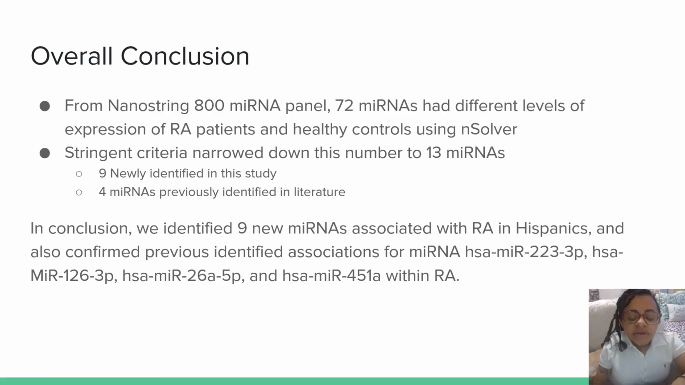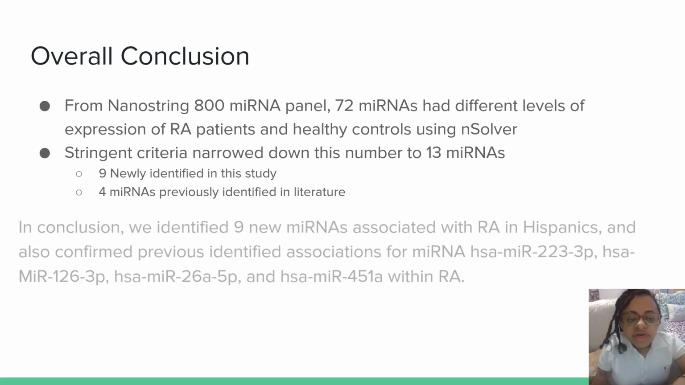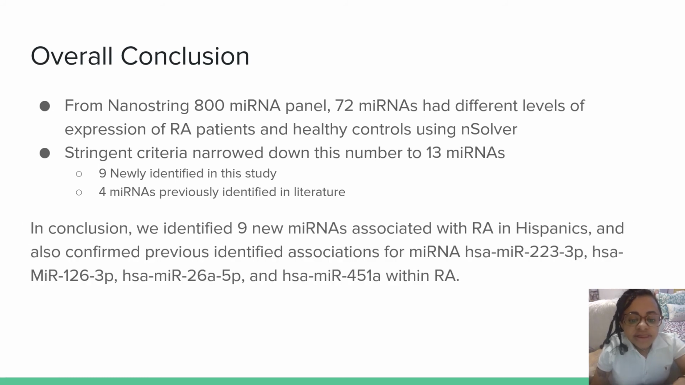Of the 800 microRNAs found within the patients, 72 of them had different levels of expression between the RA patients and the healthy controls. In conclusion, we identified 9 new microRNAs that were associated with RA in Hispanic patients, and also confirmed previously identified associations from microRNA 223-3p, 126-3p, 26a-5p, and 451a within RA.